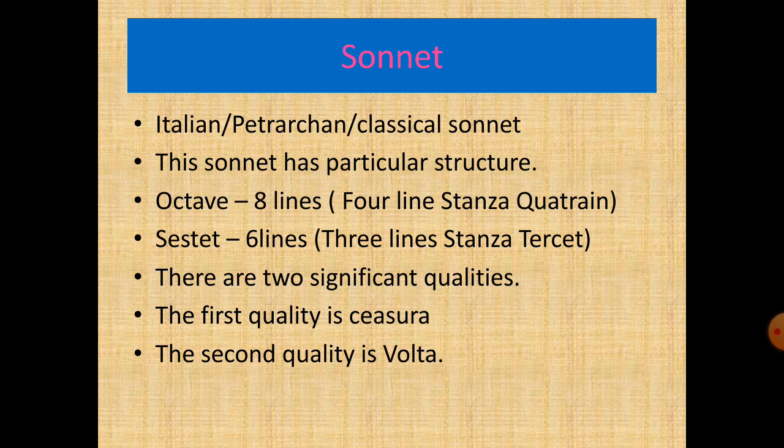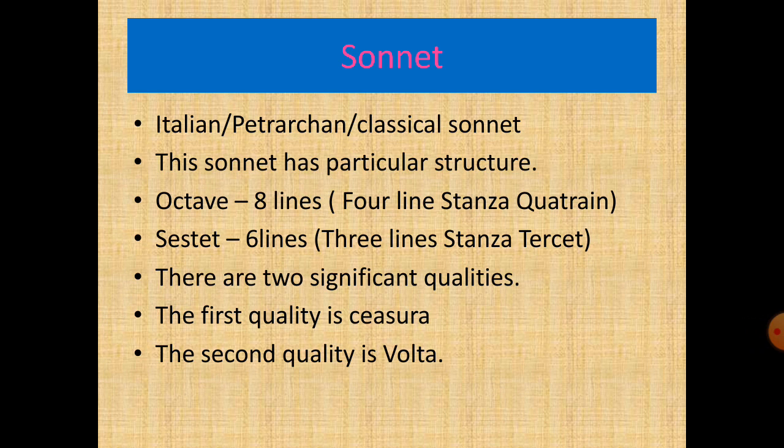Now look at the second part of the sonnet, and that is the sestet. The sestet contains 6 lines. Here in the slide you can see that in the sestet we have two stanzas, each containing 3 lines, and a 3-line stanza is known as a tercet.